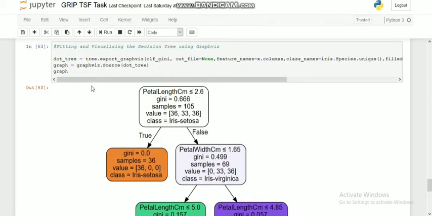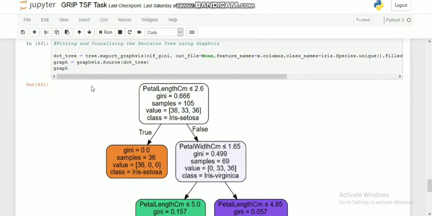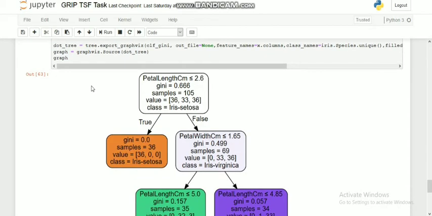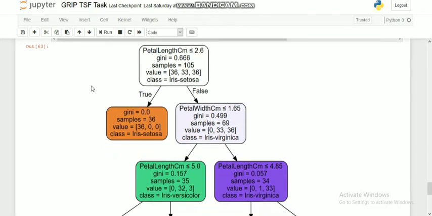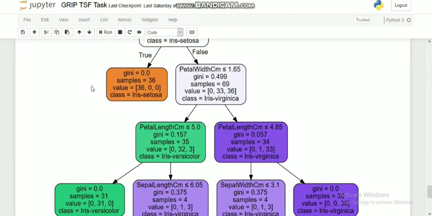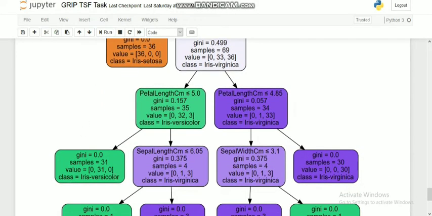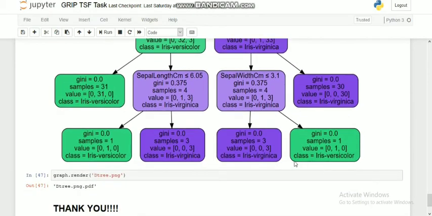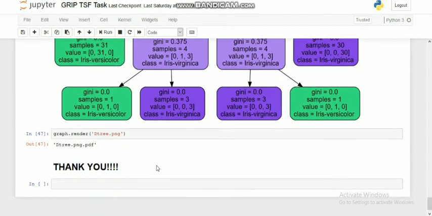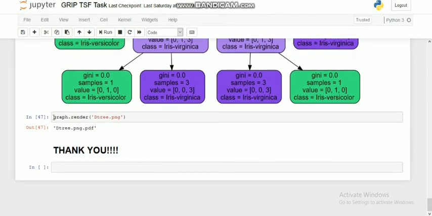Now this is the time for fitting and visualizing the decision tree. I have used GraphViz for this. So in this tree, we can see that there are 1, 2, 3, 4, 5, 6, 7 leaf nodes, and we can download the tree also by this command as a PDF file.